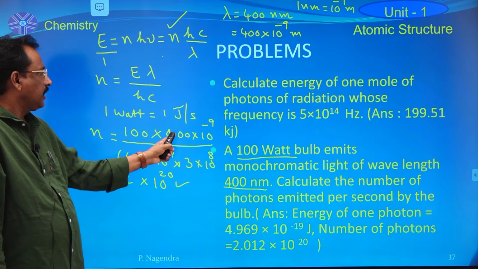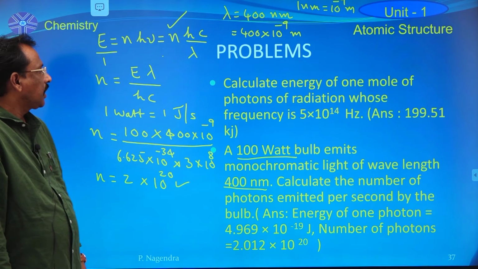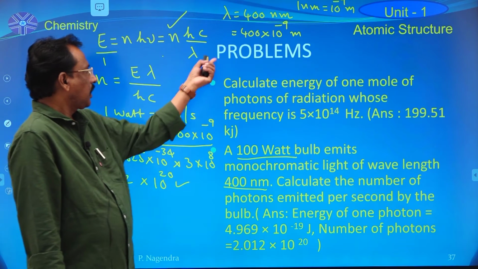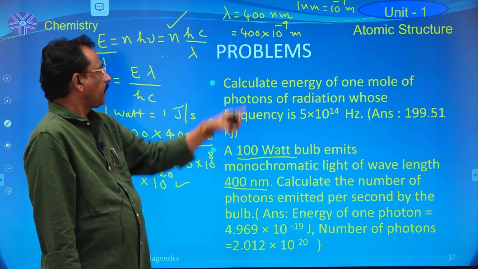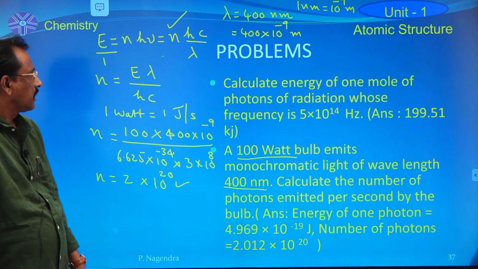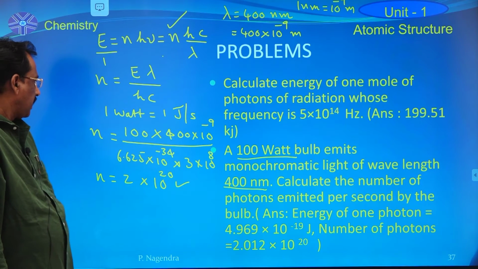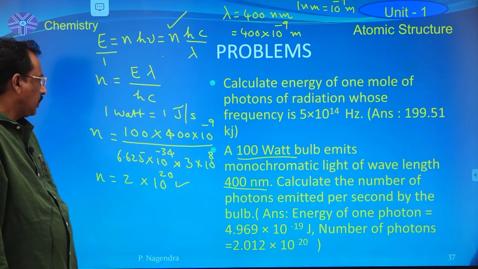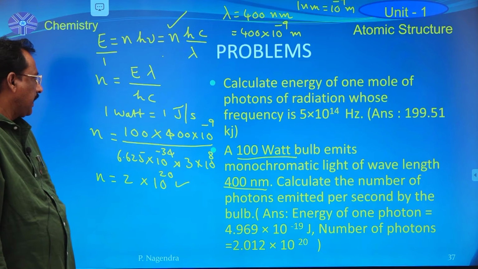in MKS system, watt means joules per second. So lambda in meters is 400 into 10 power minus 9, that means 4 into 10 power minus 7, divided by 6.625 into 10 power minus 34 into 3 into 10 power 8.